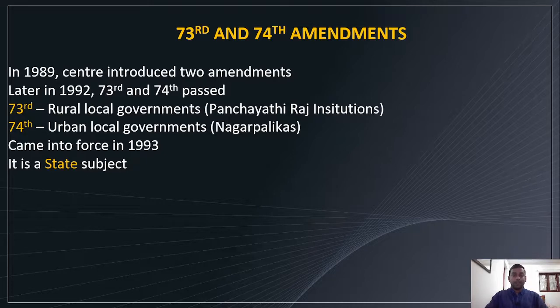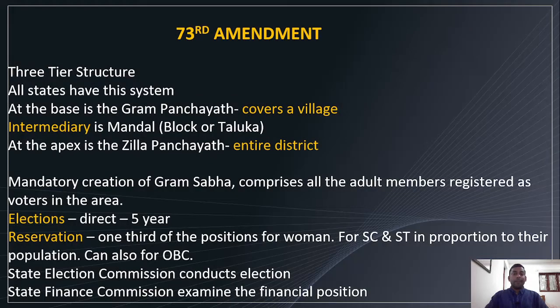We know local government is a state subject. The state can decide on matters concerning local government. The 73rd is for rural local governments or panchayati raj institutions, and the 74th is for urban local governments, or nagarpalikas. Let's look at the 73rd in detail. In India we have a 3-tier structure. All states have this system. After getting constitutional status in 1992 and coming into force in 1993, all Indian states have this system of panchayati raj institutions and nagarpalikas, or urban local governments.